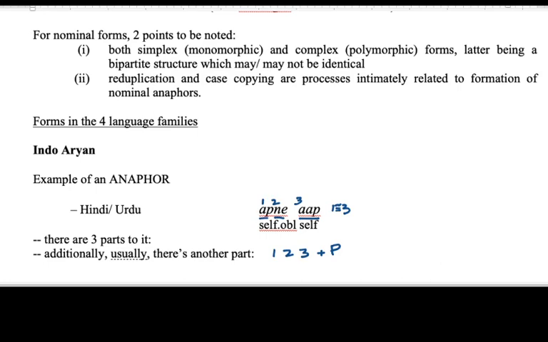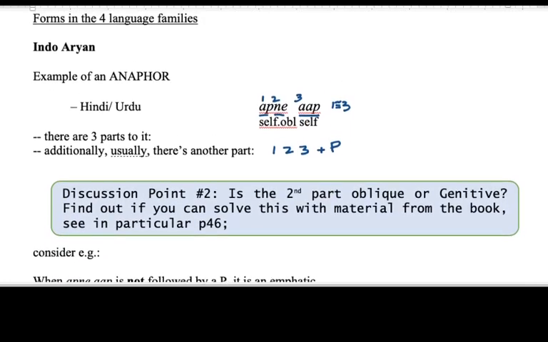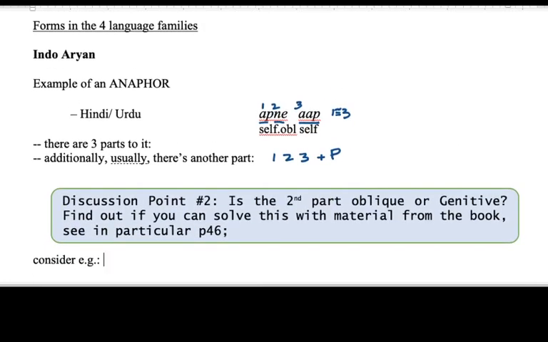Let us look at the discussion point, and I would like you to consider this as a weekly task. And this is discussion point number 2. Is the second part, that is the number 2 part, oblique or genitive? Find out if you can solve this with material from the book. See in particular page 46.